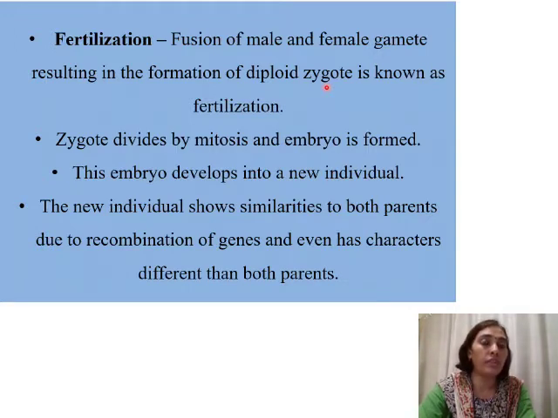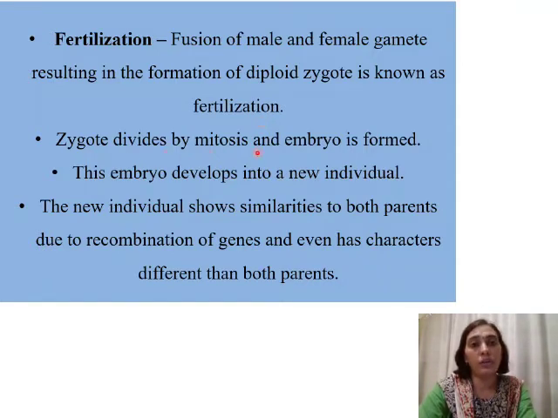So when the two cells fuse, the chromosome number becomes 2n, the same as the parent cell. This process of fusion of male and female gametes forming a diploid zygote is called fertilization.